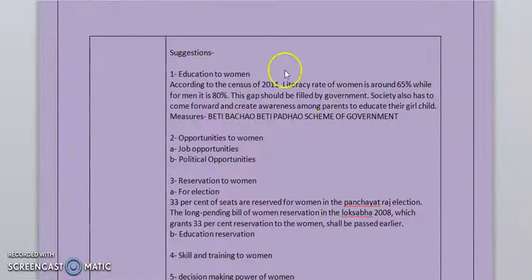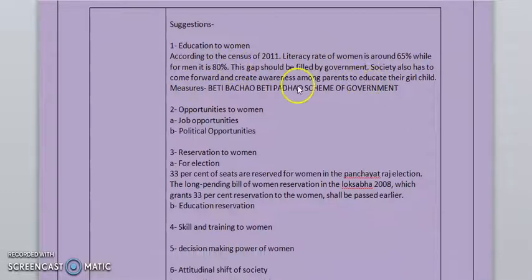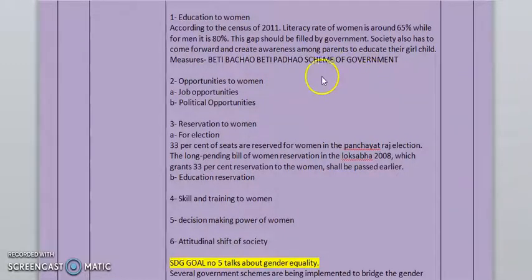Next, there are some suggestions on how we can reduce this gender inequality in society. So let's start. First one is education to women, obvious. According to Census 2011, you can use the data of literacy rate. There is a need to give education to women, and the government has also taken initiatives such as the Beti Bachao Beti Padhao scheme of the Government of India.